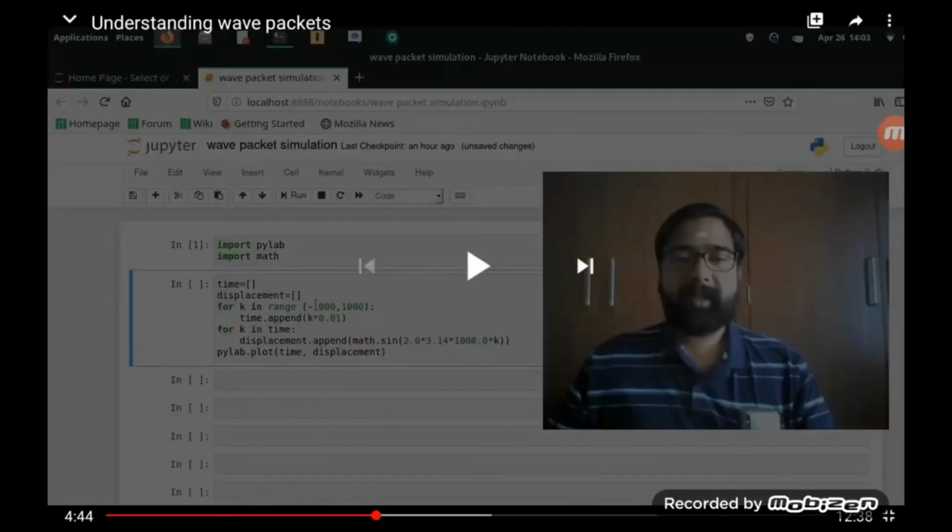Here we have seen how a wave packet is constructed and how a wave packet is moved along with the particle. So a wave packet is always associated with the particle. That wave packet velocity is equal to the particle velocity. Here we are going to see the Heisenberg uncertainty principle, the understanding.